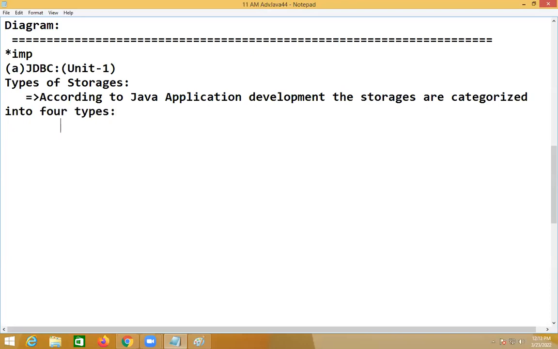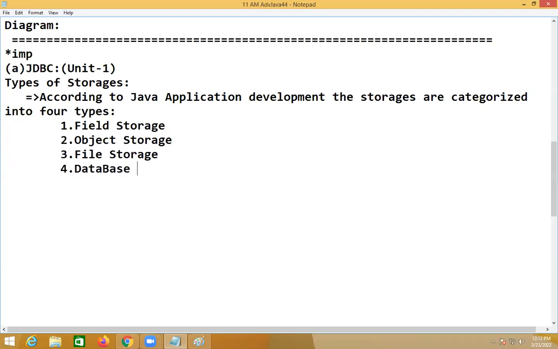1. Field storage, object storage, file storage, database storage. Field storage, object storage, file storage, and database storage.